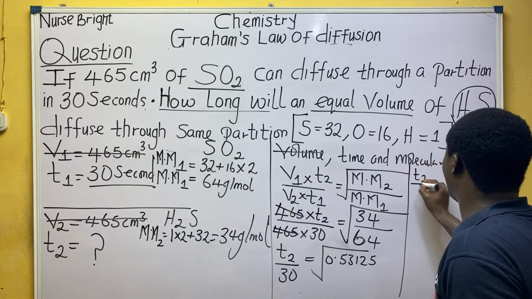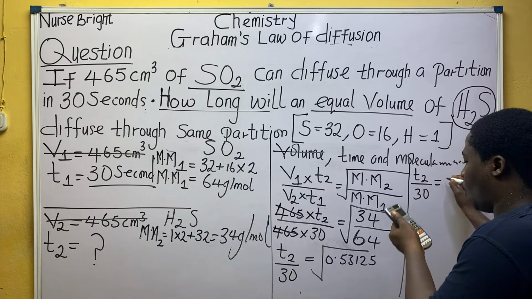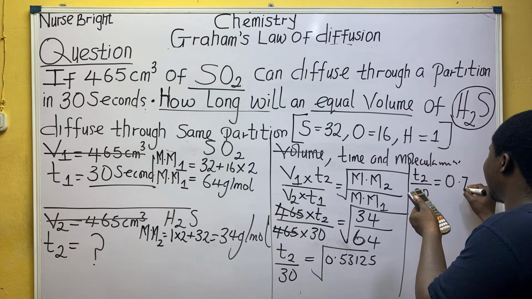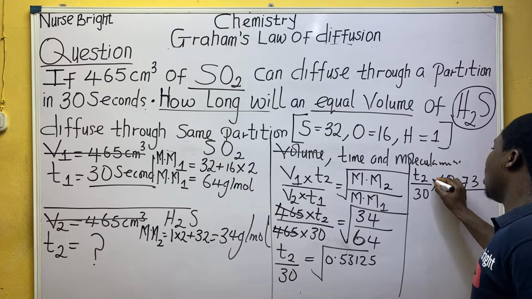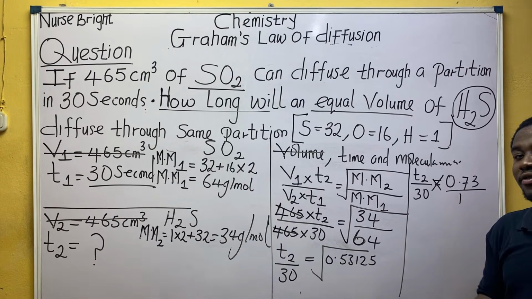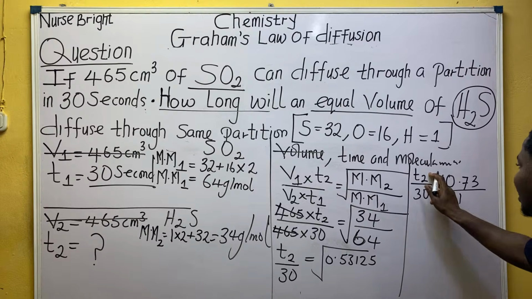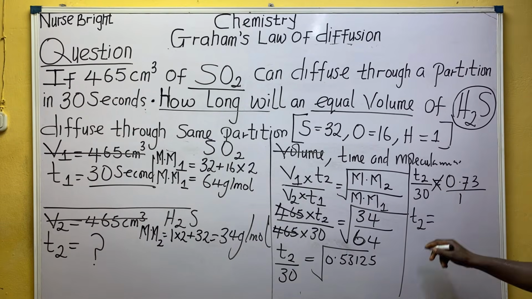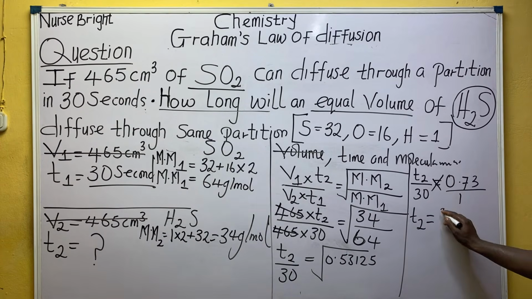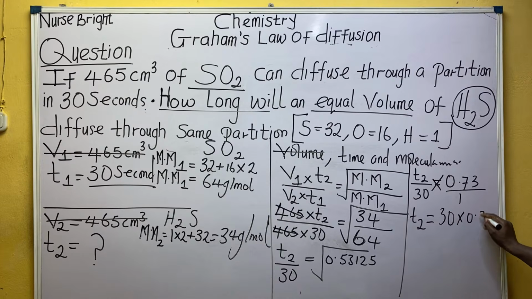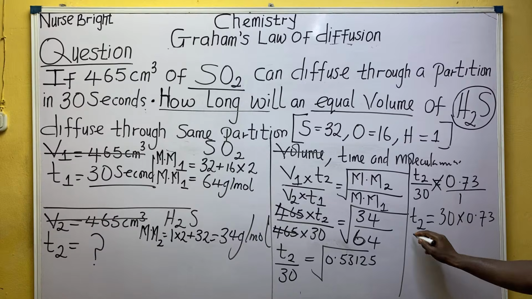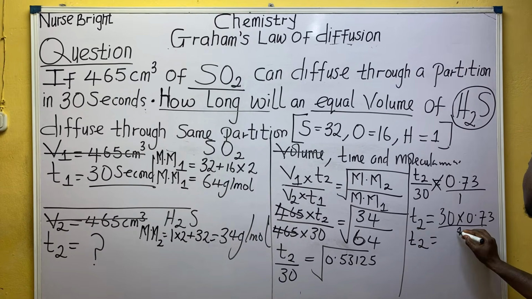T2 over 30 is equal to 0.73. This is what I got when I square rooted. Be very, very careful. Don't make me say it: T2 will now be what, everyone? Tell me now. 30 times 0.73, divided by 1, divided by nothing now. You understand what I'm saying? So T2 will now be what, divided by 1? Okay, divided by 1, no problem.